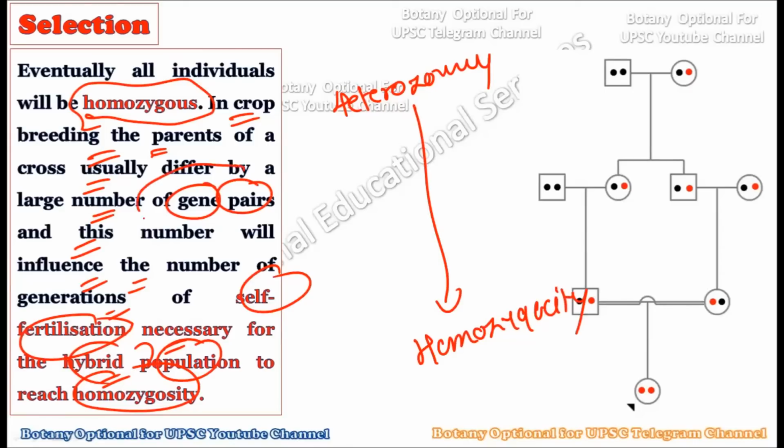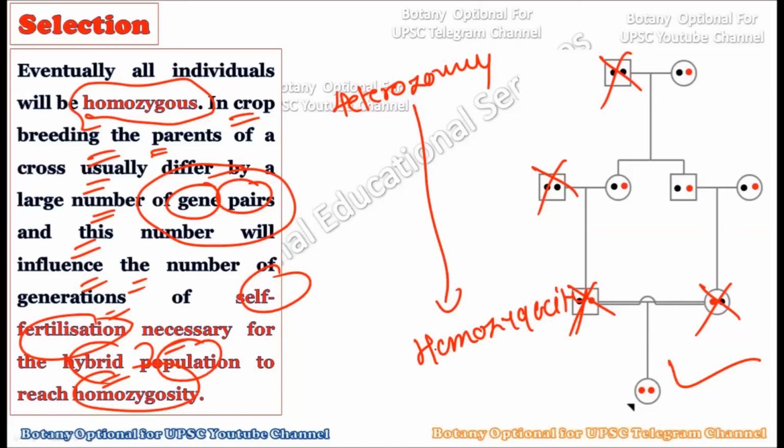It will all depend on how many contrasting genetic pairs there are, because at the subsequent stage we want to remove the bad genes, or the genes which are not very useful for human beings. How many generations will be required depends on how many undesirable gene pairs there are. If the undesirable gene pairs are more in number, they can take more generations to reach homozygosity. And if the number of genes giving undesirable characteristics is very small, then within a few generations we can reach our desirable plants.